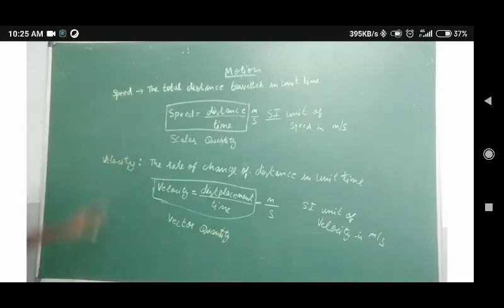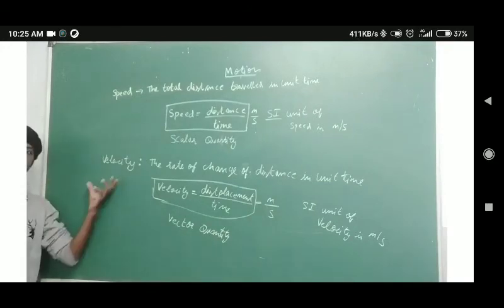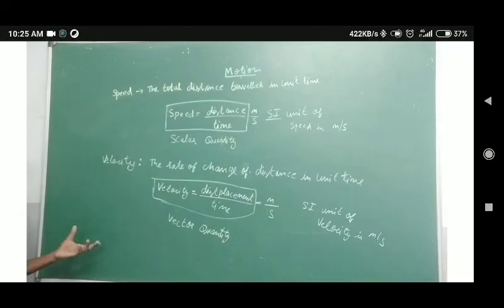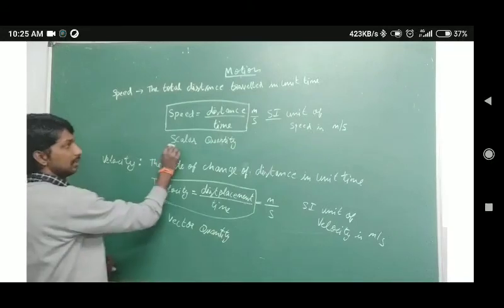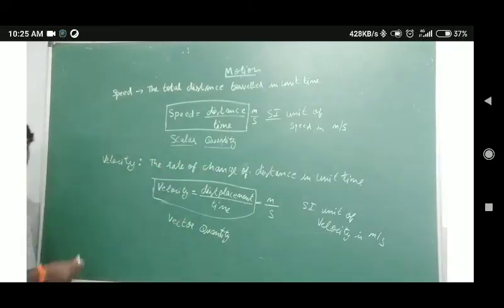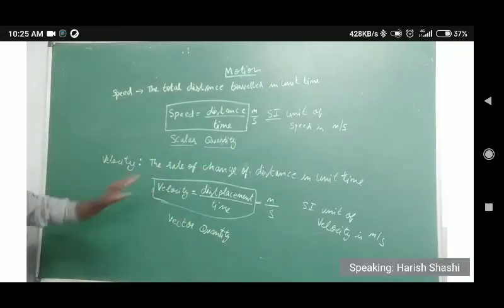So here itself we can describe the difference between speed and velocity. They may ask the difference between speed and velocity, and distance and displacement. So speed is the total distance traveled in unit time. Speed equals distance by time, the SI unit of speed is meter per second, and it is a scalar quantity. And velocity is the rate of change of distance in unit time.